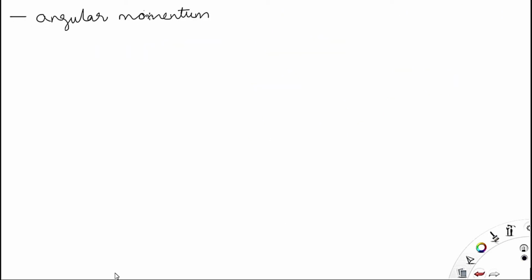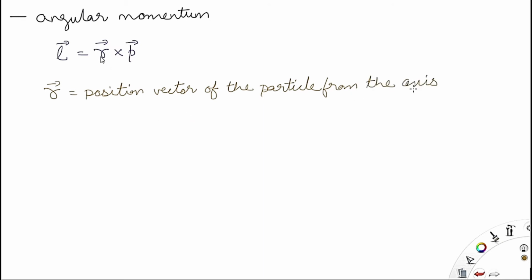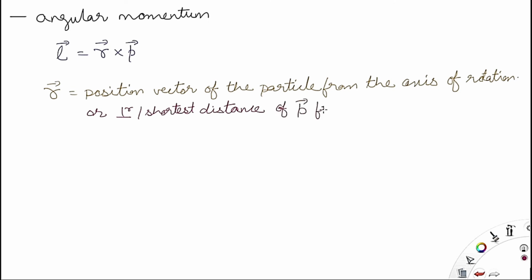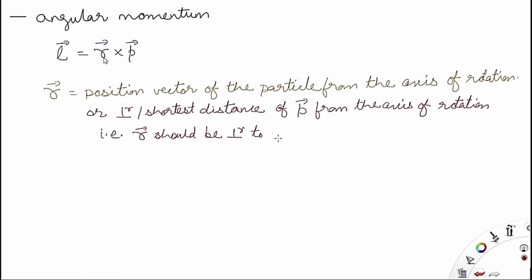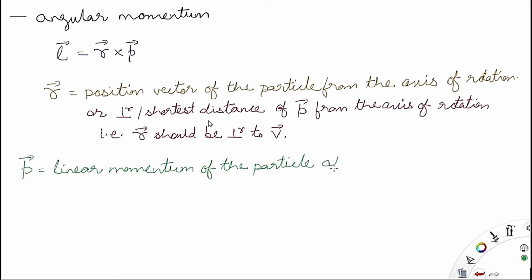Now the angular momentum. Angular momentum is the cross product of position vector and linear momentum. So angular momentum is defined by L is equal to cross product of R into P. R is the position vector of the particle from the axis of rotation, and this is the perpendicular distance, meaning the shortest distance, because perpendicular distance is the shortest distance.